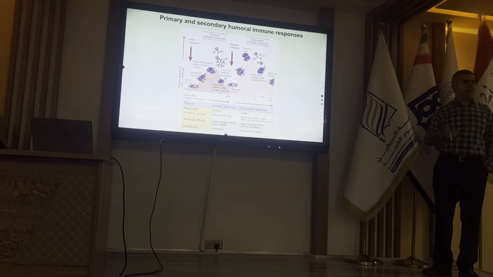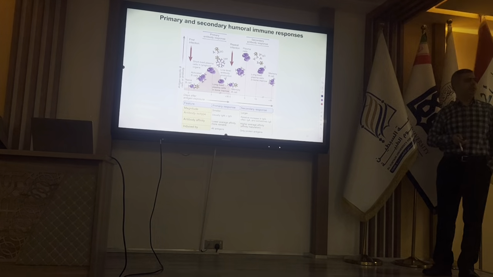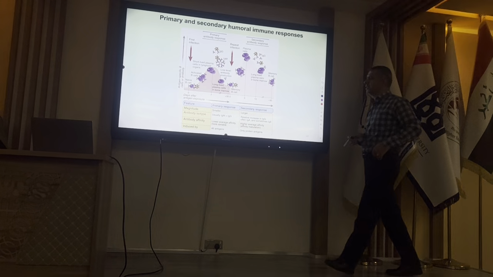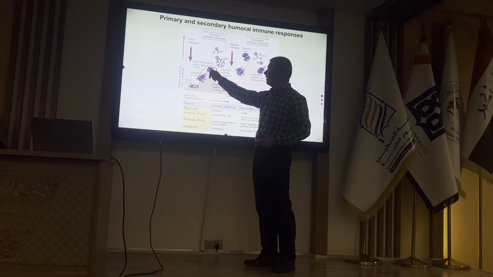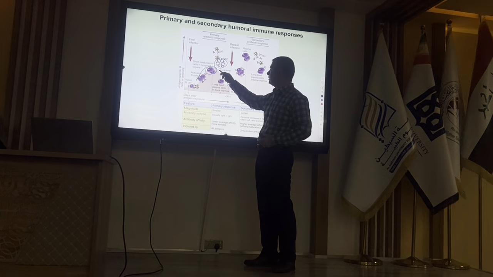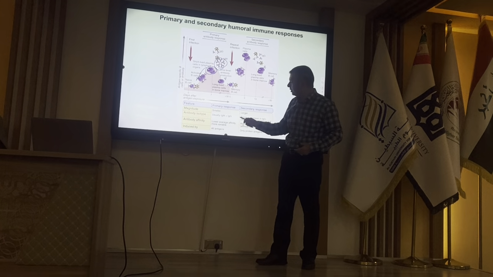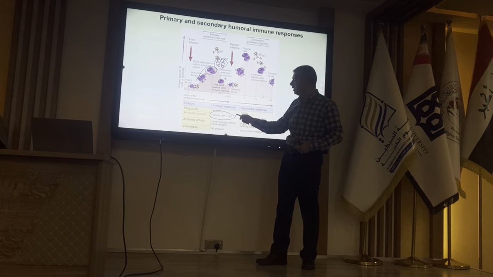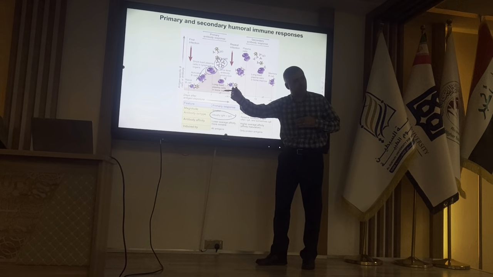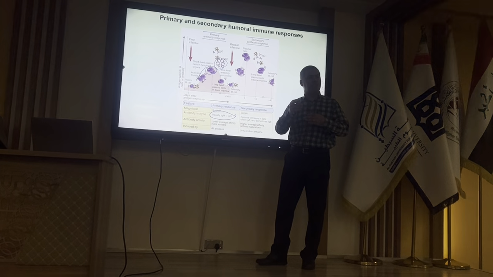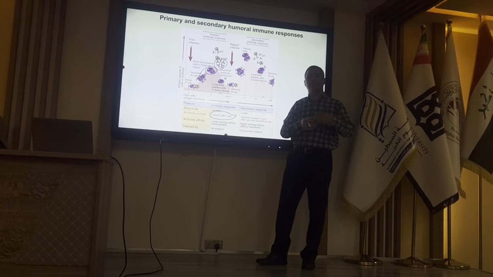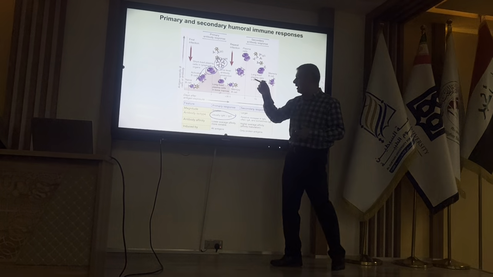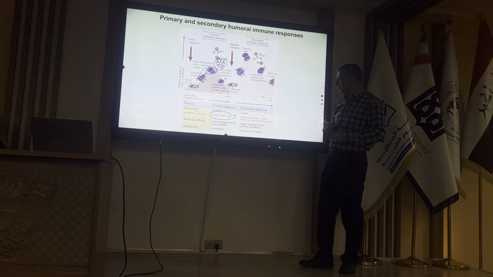I've talked about this figure, primary and secondary immune response. In primary immune response, we have naive B cells, activation of naive B cells, production of plasma cells. The main antibody in primary immune response is IgM. But over time, we will have production of IgG, because if the antigen is protein, we will have activation of T cells and help of T cells, then we will have IgG.